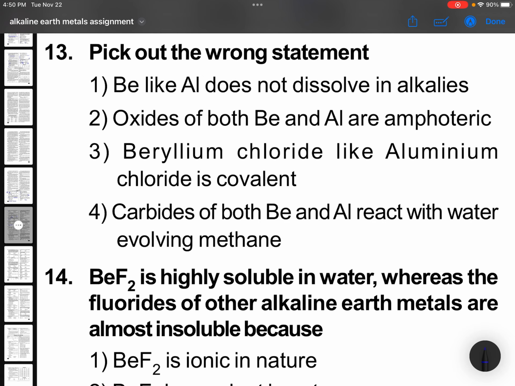Pick out the wrong statement. Beryllium, like aluminum, does not dissolve in alkalis. Wrong. Now this statement is wrong, because they dissolve in alkalis and they form beryllates, aluminates, and hydrogen gas is released. Remaining no need to see.